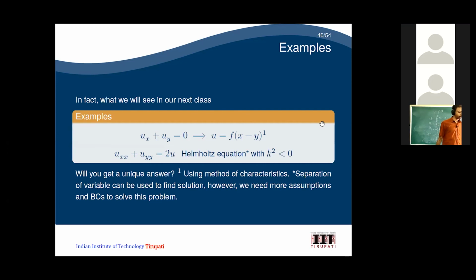You can use the method of characteristics or separation of variables to find the solution. However, we need to have some assumptions and boundary conditions to solve the problem. For example, the first one we can find from the method of characteristics: ux plus uy equal to 0 implies u equal to f of x minus y. You can find it using the method of characteristics, which you will see.